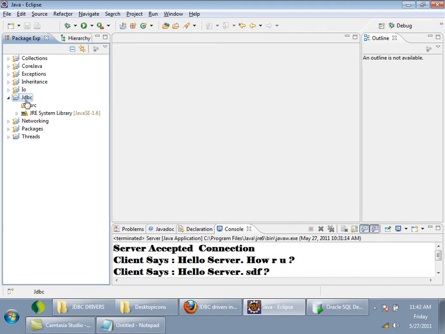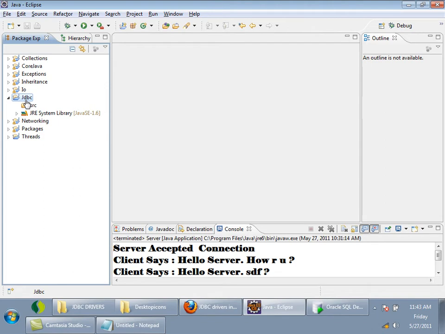I want to connect to MySQL, so I need to use the MySQL driver, right? So drivers are nothing but classes which implement the JDBC API. MySQL has provided their driver implementation as part of a jar file. So we need to keep that jar file in our project's class path.